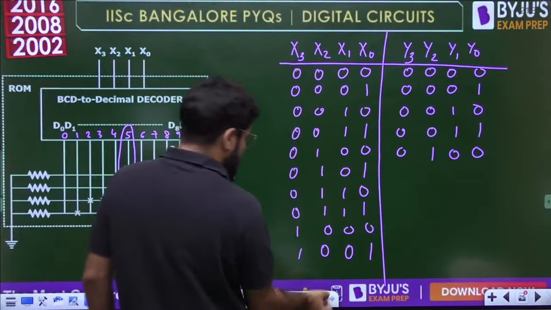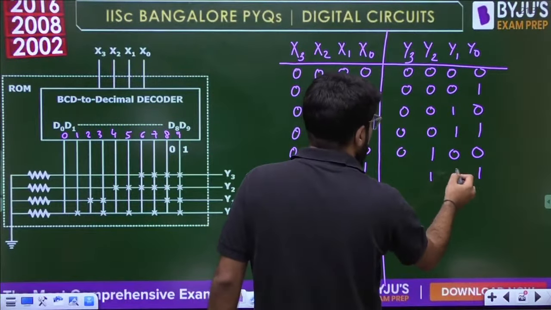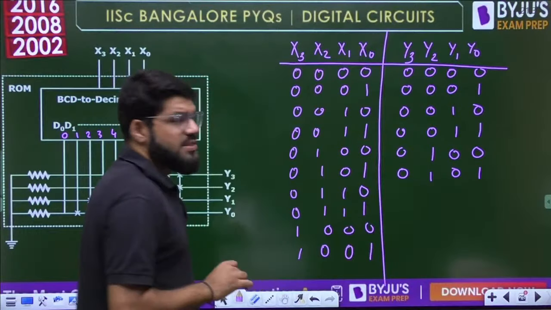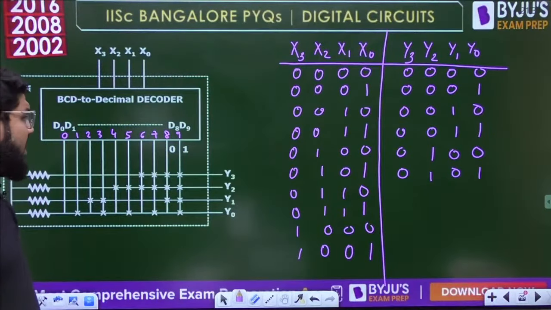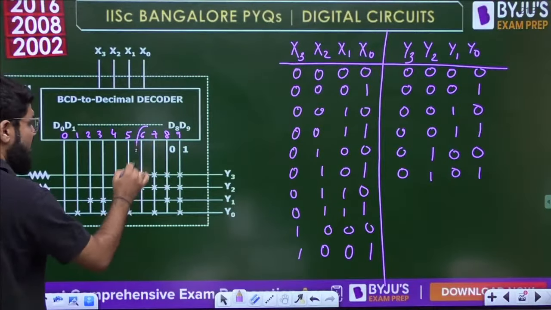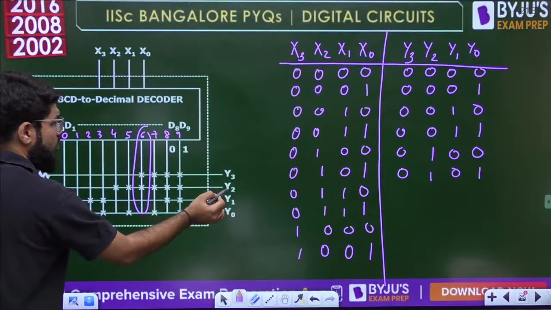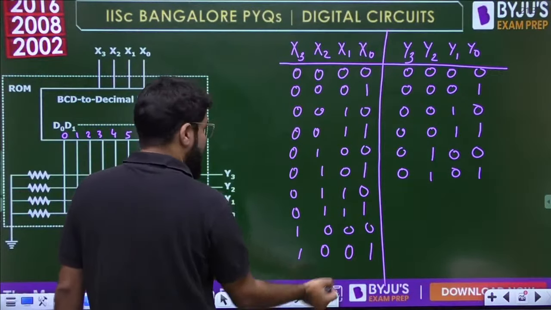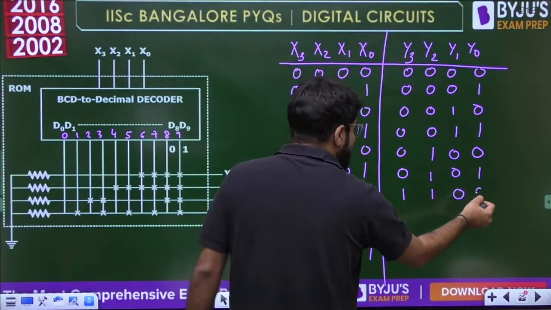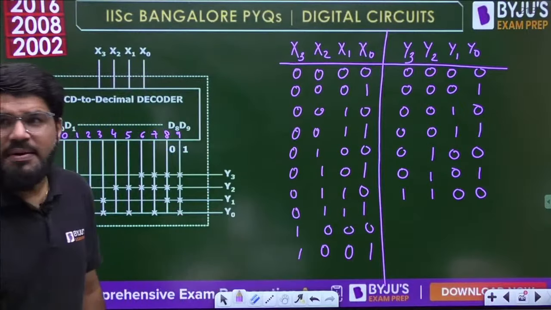Y2 and Y0. So 0, 1, 0, 1, that's it. Okay, now next 0, 1, 1, 0. 0, 1, 1, 0 means D6, and now Y3, Y2 will be high. Here it is disturbed. Till now it was replicating, but now it is disturbed.